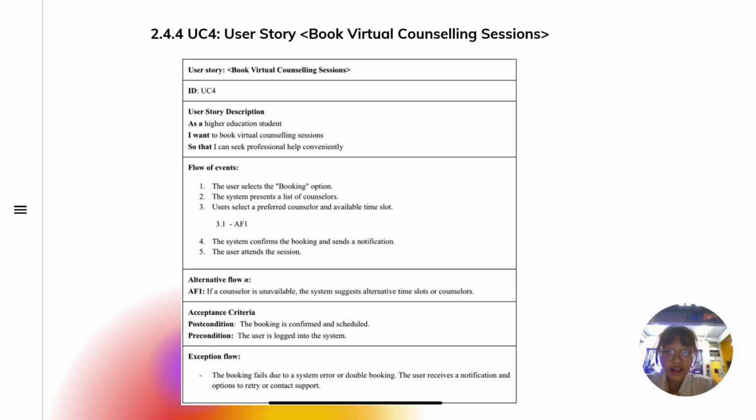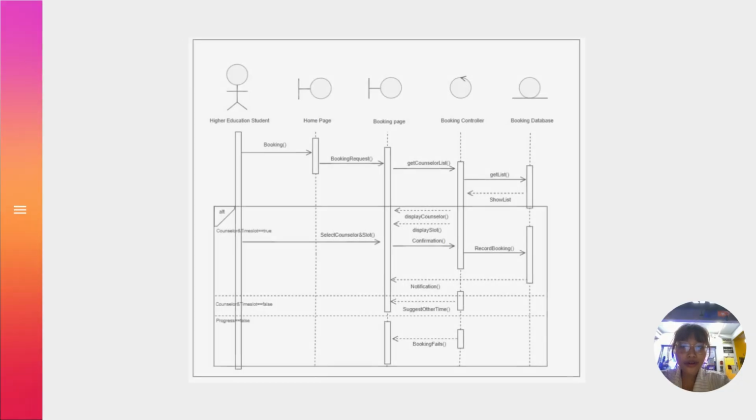Then the user selects a preferred counselor and available time slot. If the counselor is unavailable, the system suggests alternative time slots for the student. Next, the system will confirm the booking and send a notification to the student, and the user will attend the session.